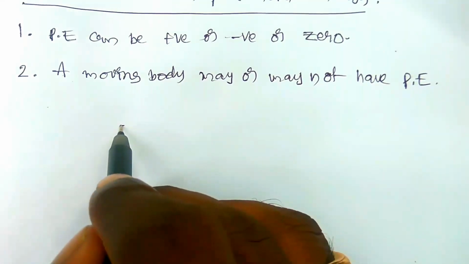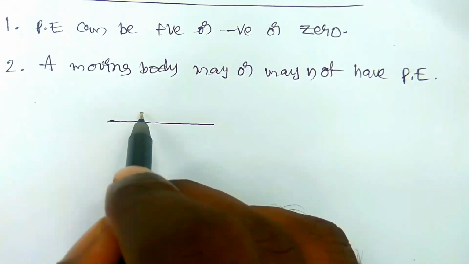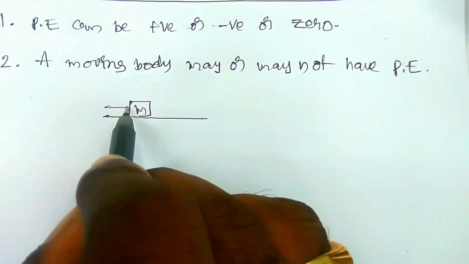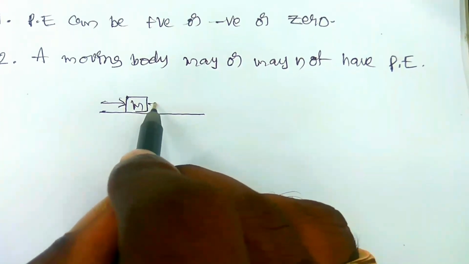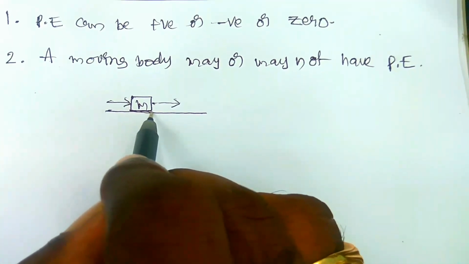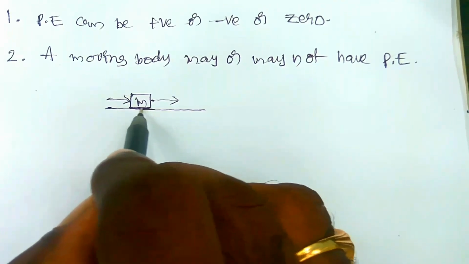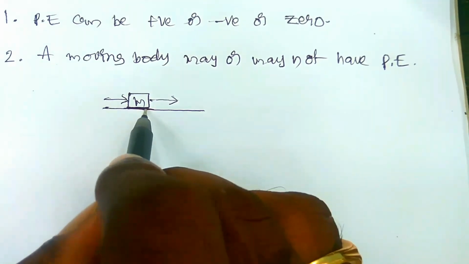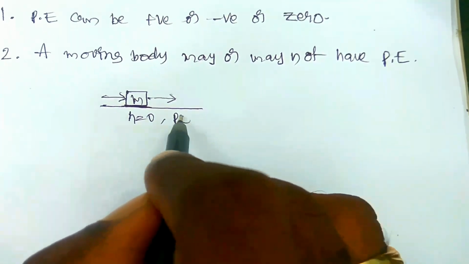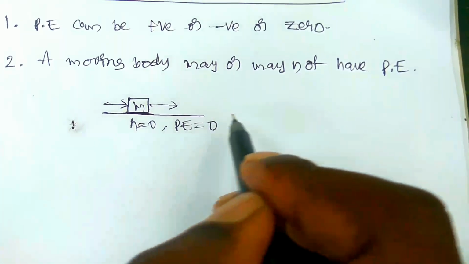It means if a body is moving on the surface of earth, here there is a block of mass m. By the applied external force it will be moving, and it has no potential energy because of the height of the body. The body is located at the surface of earth, so h is equal to 0, then the potential energy of the body is equal to 0.